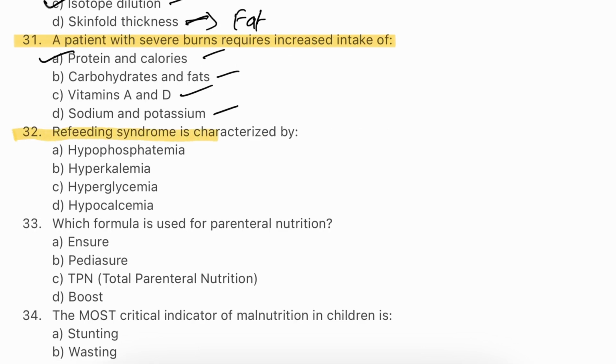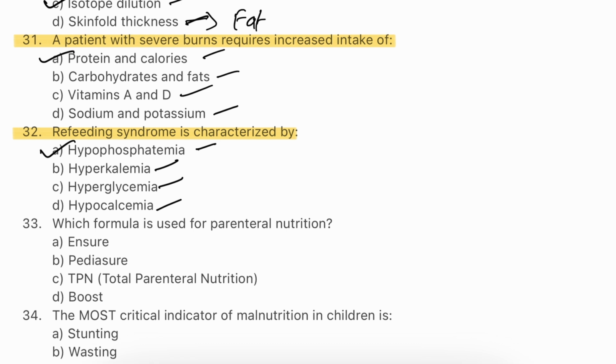Question number 32. Refeeding syndrome is characterized by hypophosphatemia, hyperkalemia, hyperglycemia, hypocalcemia. The answer will be A, hypophosphatemia. During refeeding syndrome, a rapid introduction of nutrients causes a sudden shift in electrolytes, especially phosphate. Hypophosphatemia is dangerous because it can impair cellular energy production, underscoring the need for careful nutritional rehabilitation.